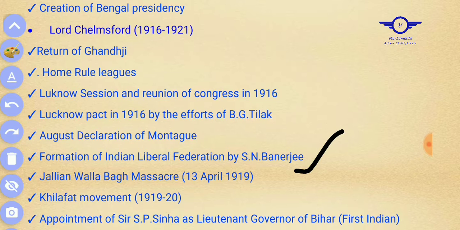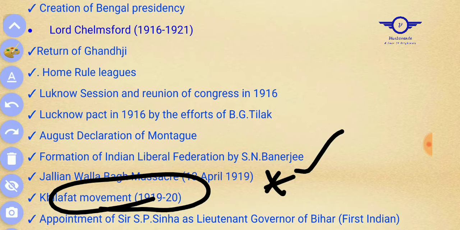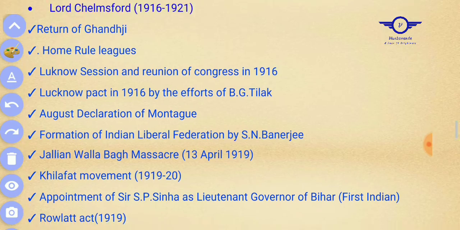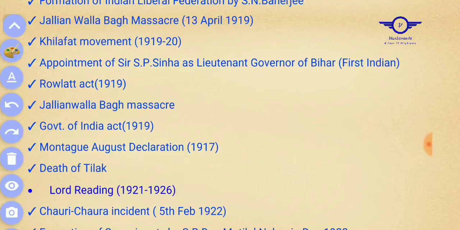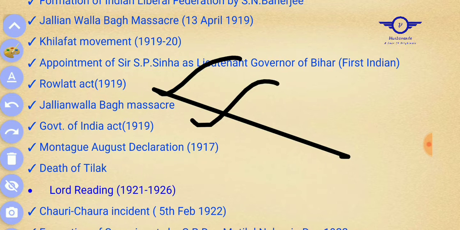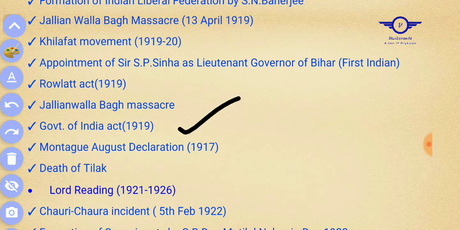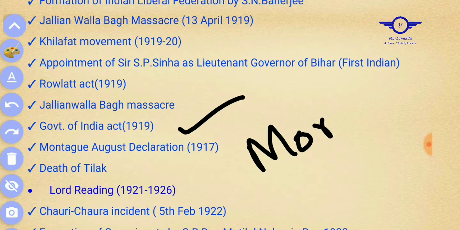The Jallianwala Bagh Massacre took place on 13 April 1919. This is a tragedy in history, and it also took place under his tenure. The Khilafat movement took place under his tenure. Appointment of Sir S.P. Sinha as Lieutenant Governor of Bihar also happened under his tenure. Some other things happened, and the Rowlatt Act also took place in 1919, the Rowlatt Act and the Jallianwala Bagh Massacre. Also the Government of India Act 1919, which I told you is also known as the Montagu-Chelmsford reforms.